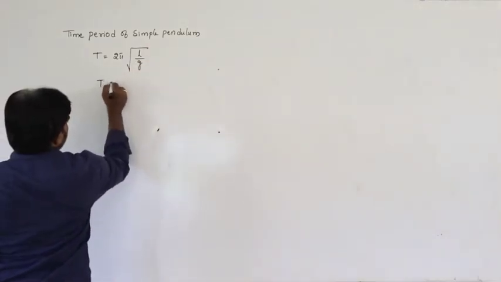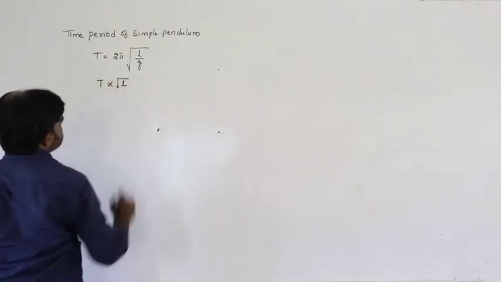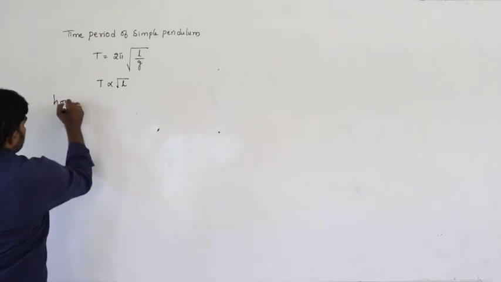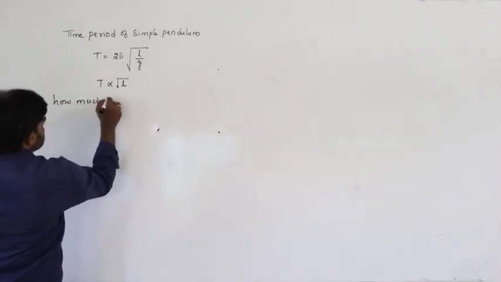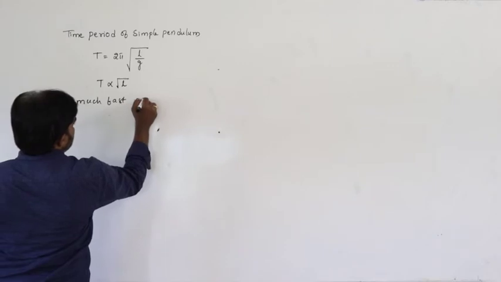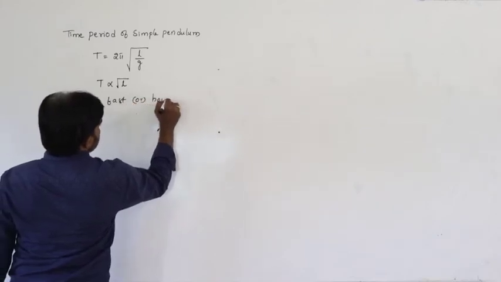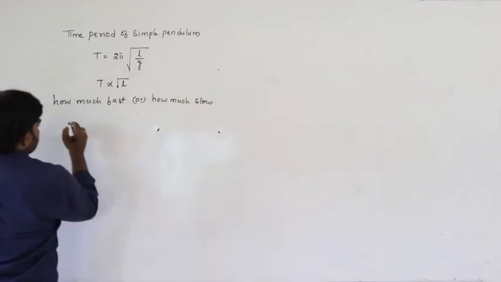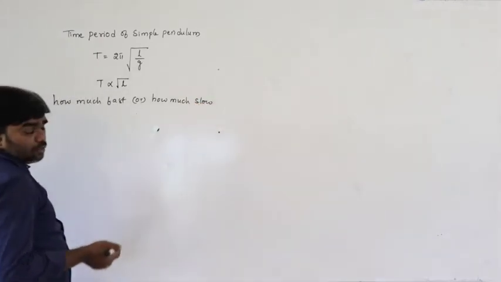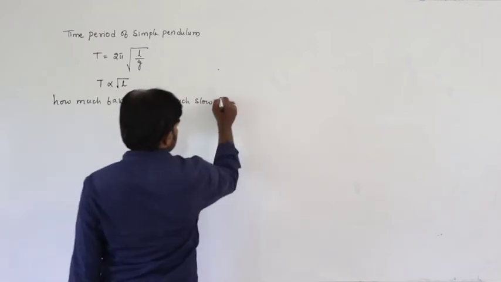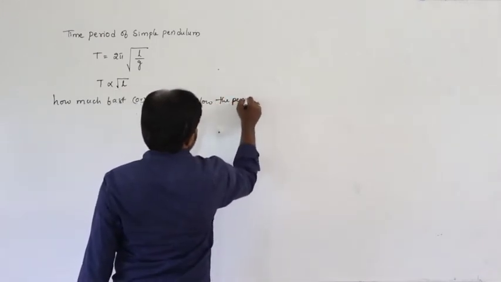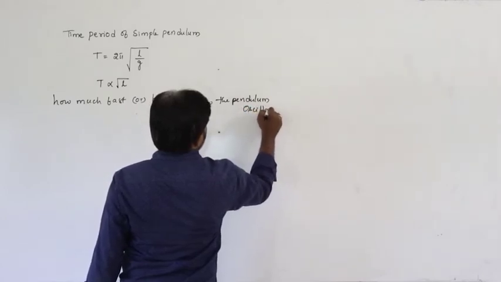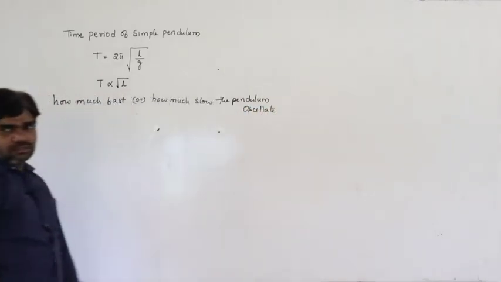And here we are writing T proportional to root L. Now we can calculate how much fast or how much slow the pendulum oscillates. That's what we have to calculate.